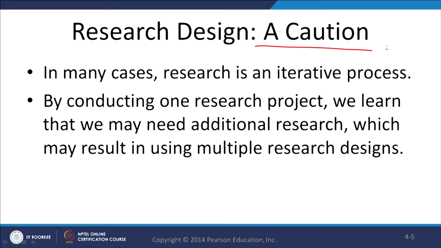Okay, a caution. What should you be careful of? In many cases research is an iterative process, that is very true, right. It does not come on a plate to you, so you cannot be sure that in the very first attempt you will get a perfect answer. That is why we say research is an iterative process, where you try to optimize, you try to improve in each step, right. That does not mean that you will have a large number of iterations, because you do not have the resources to do so many iterations.